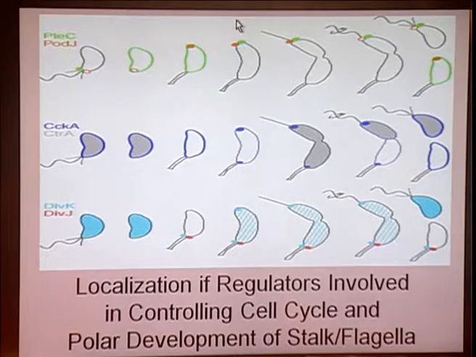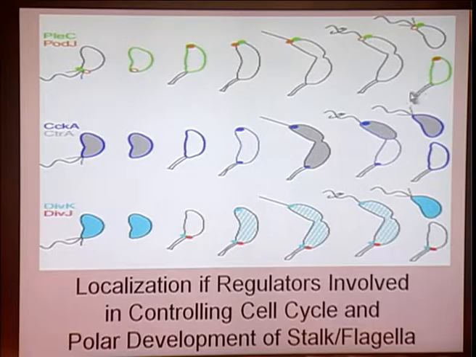At the same time, PodJ has two forms. One is PodJL. When PodJL is there, there is no cilia formation. The moment PodJL is truncated to produce PodJS, the short form, then the cilia is formed. And at that point, the two cells separate. One becomes the swarming cell, one becomes the stalked cell.